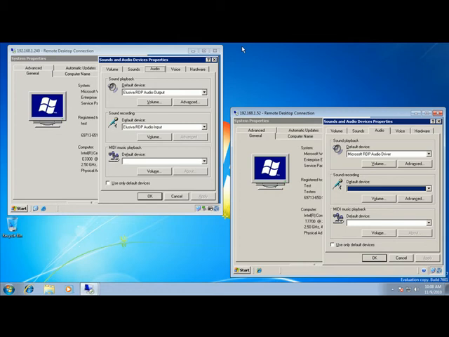Hello, welcome to Elusiva Remote Sound demonstration. Remote Sound extends Windows Terminal services, allowing use of input sound devices, as well as high-resolution, low-latency audio playback.